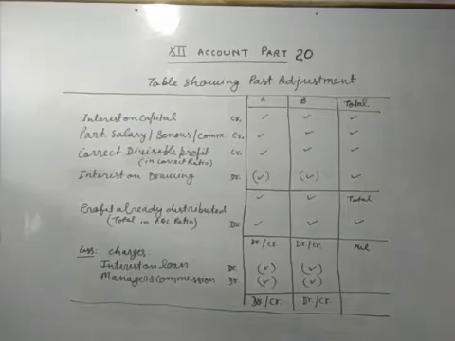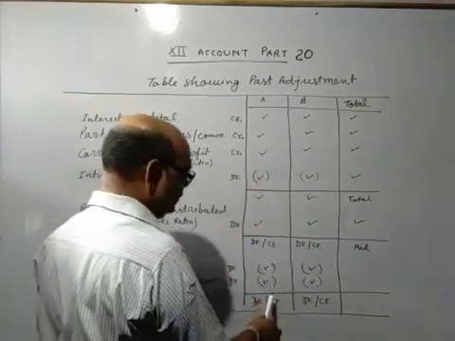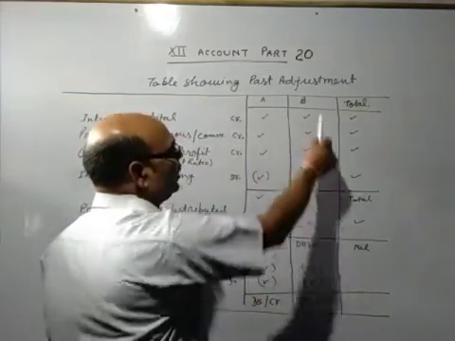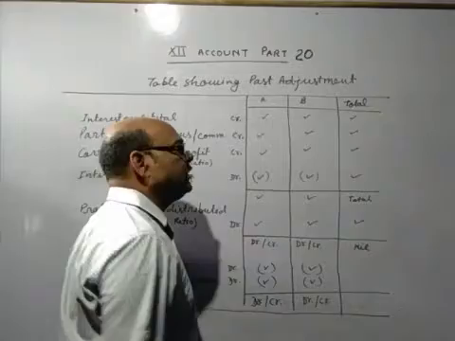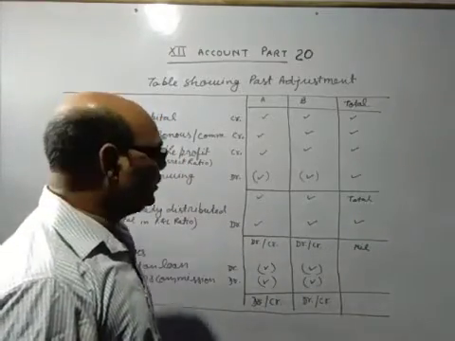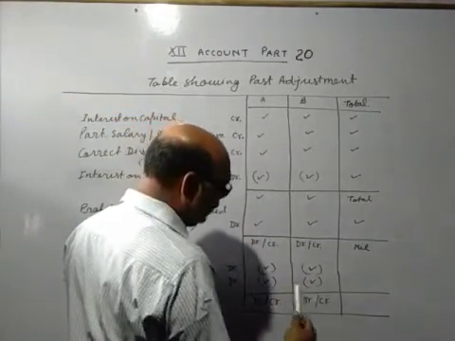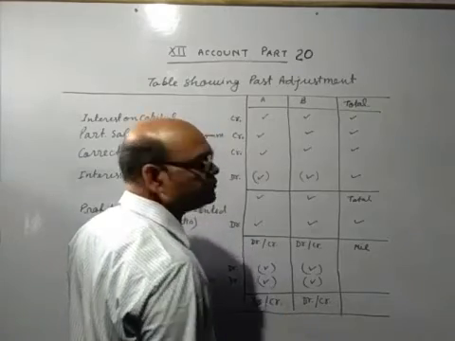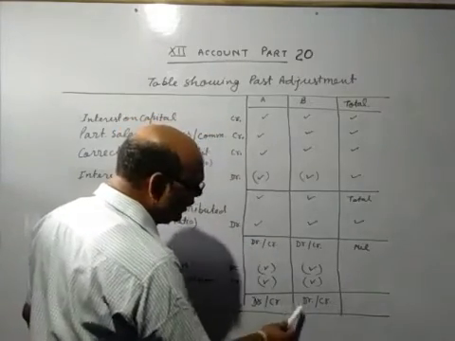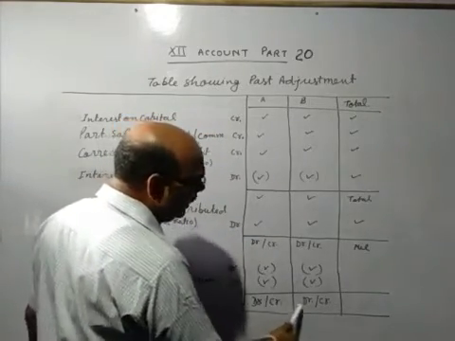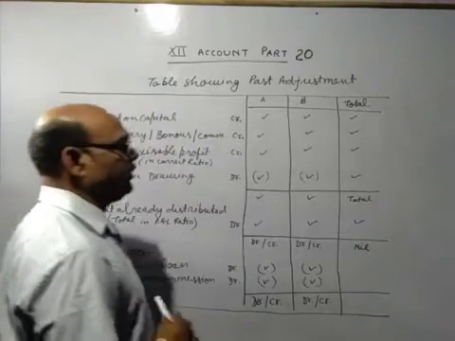Only one entry. Suppose A has the credit balance and B has the debit balance. In that case, B capital account debit to A capital account. According to that you will pass the entry.